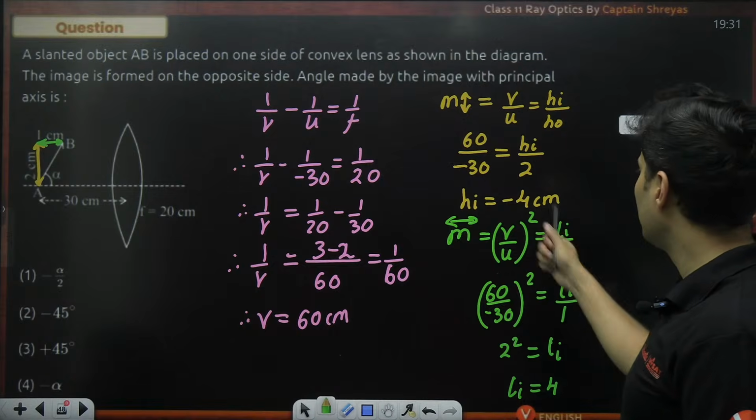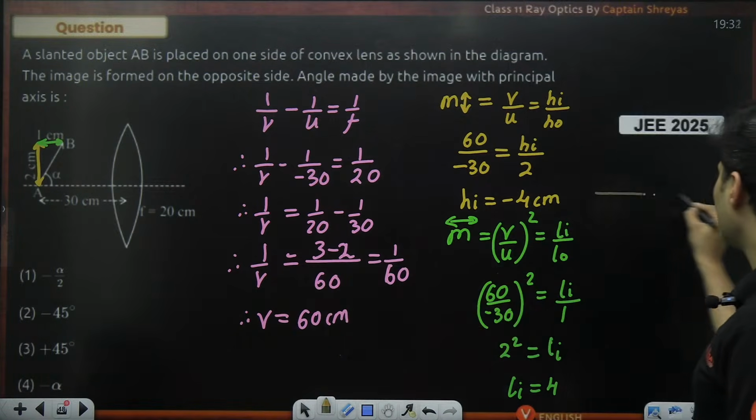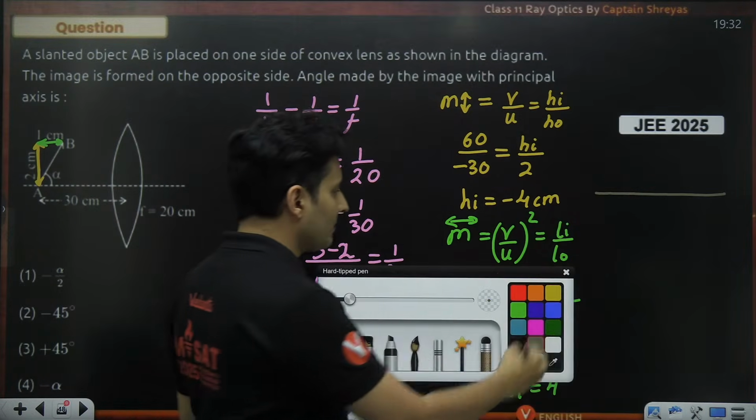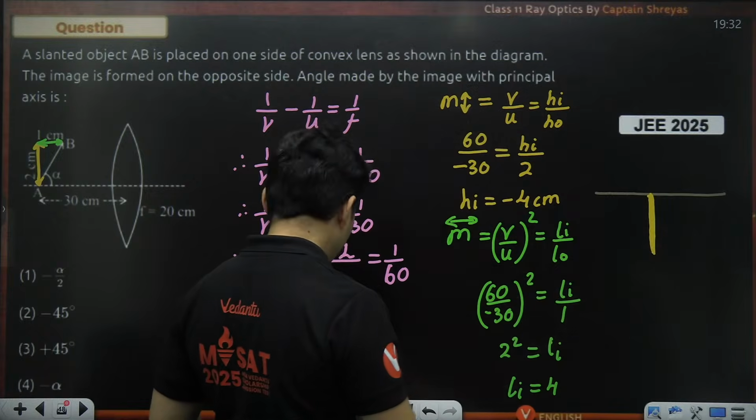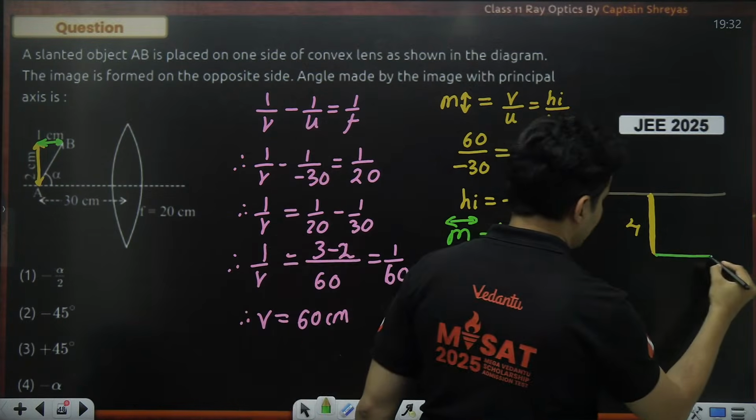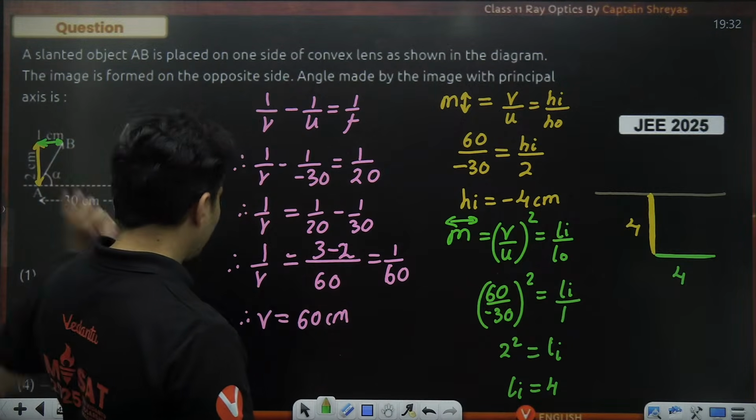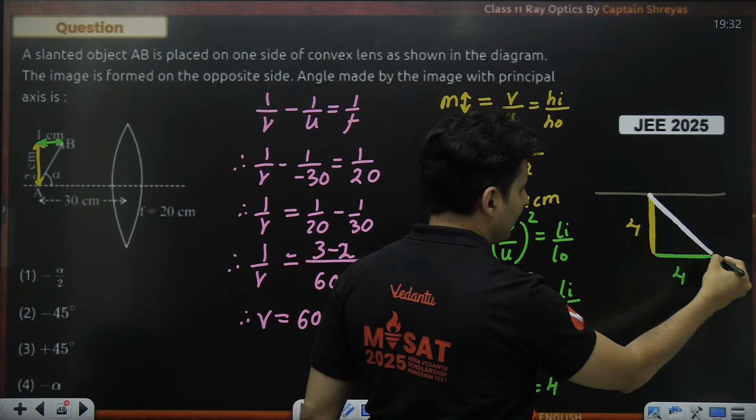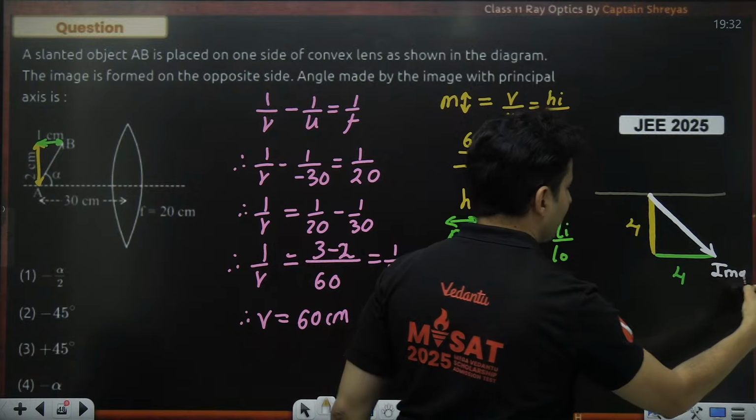Now this is 4, this is minus 4. What this means is that if you look at the principal axis, the height is negative, that means it is below. Lengthwise, it is 4 centimeters. So this is what it is, 4 centimeters. So this triangle has been inverted and finally the actual image will be like this.